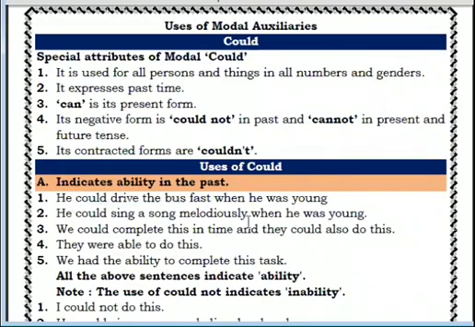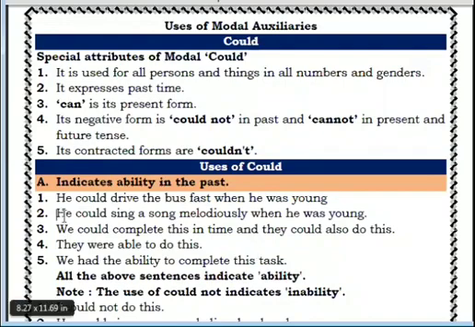Next, he could sing a song melodiously. Singing a song is one kind of ability, one kind of skill, and that person had it at that time. One more example like this. Three or four examples are given. You can read them. Take a screenshot of this page so that later you can revise it.